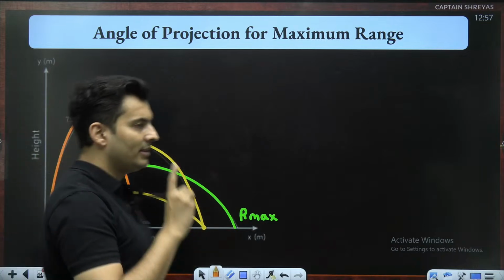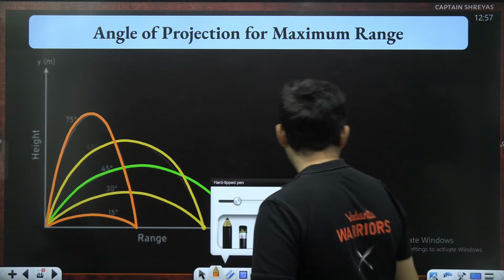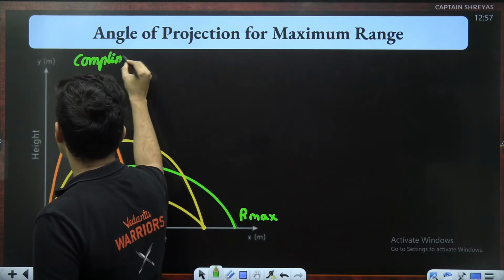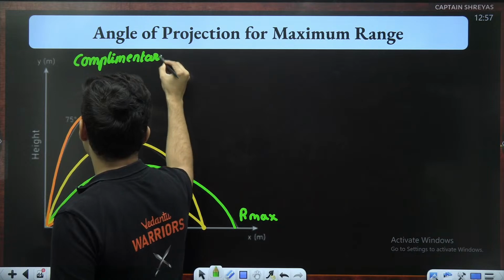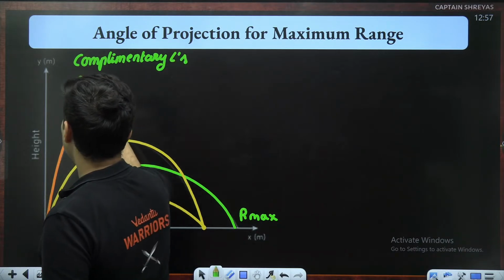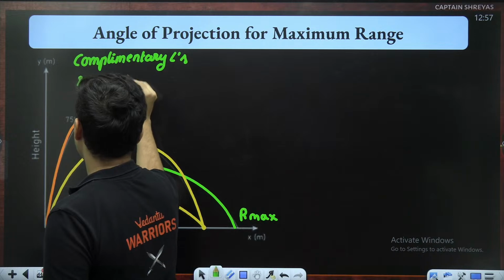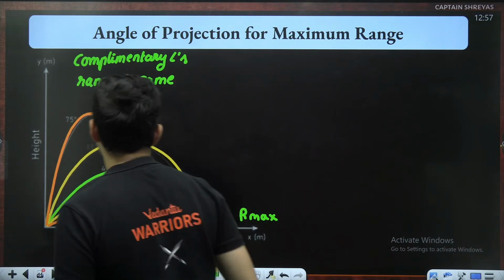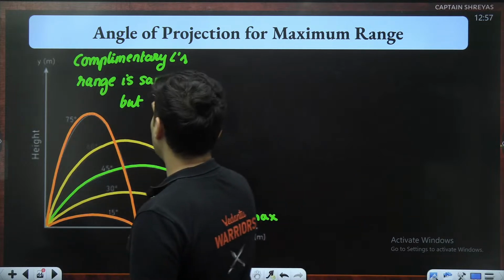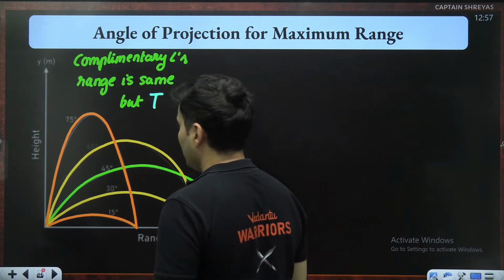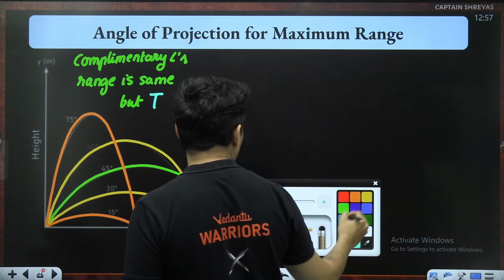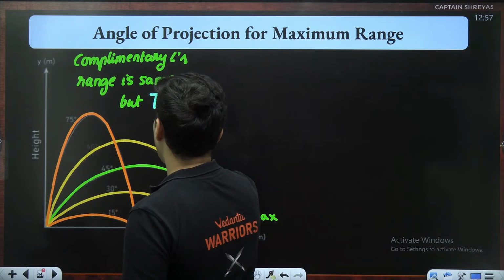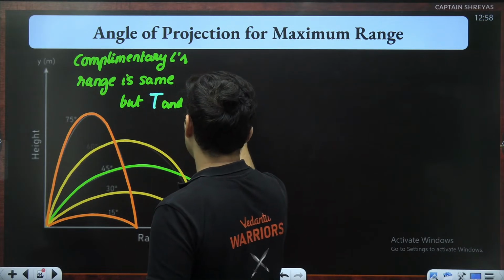What this tells you is basically that for complementary angles, the range is the same. Range is the same, but your time of flight and your maximum height may be different.